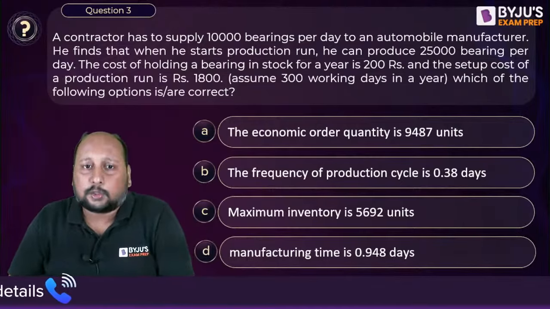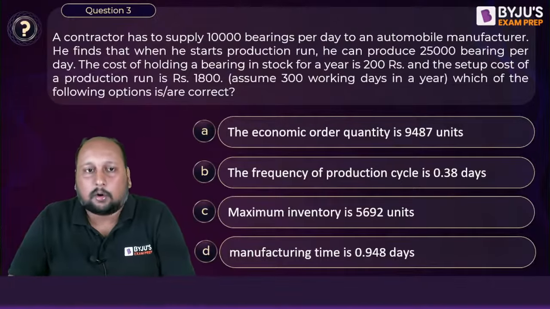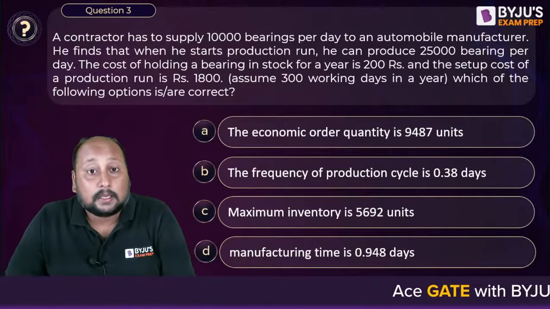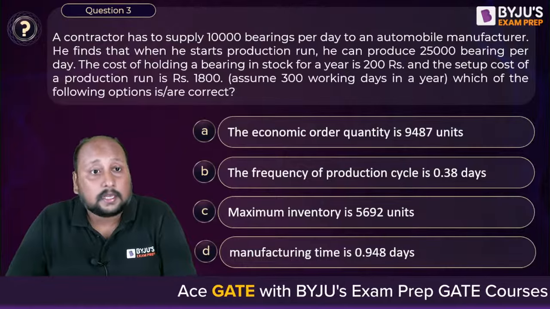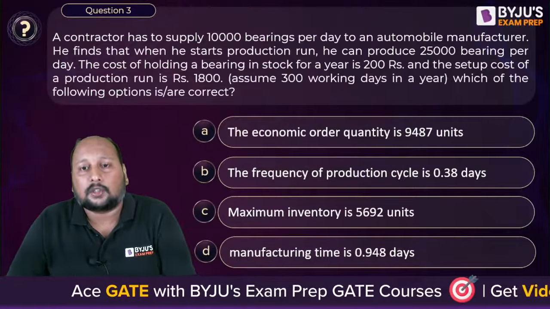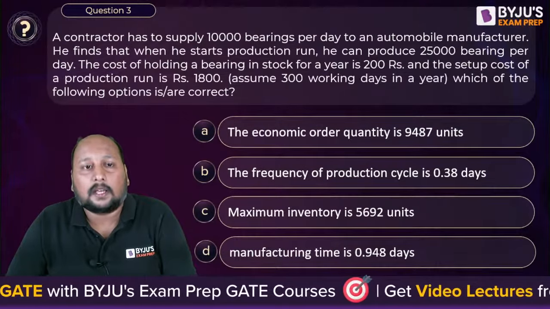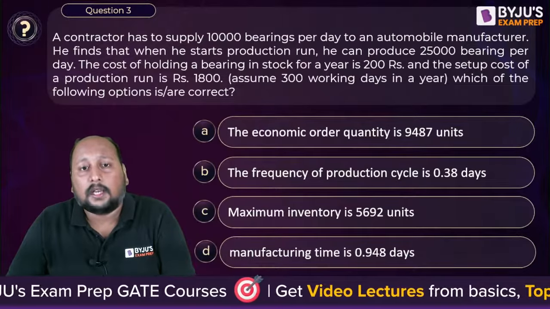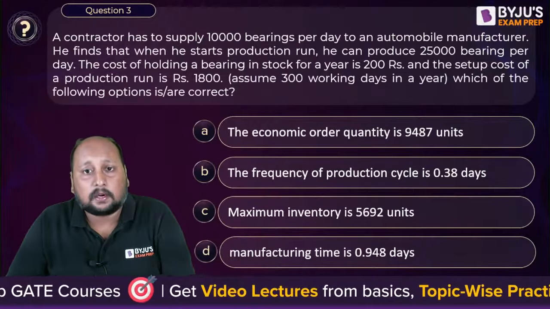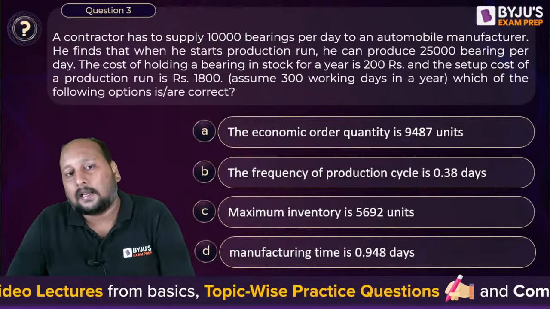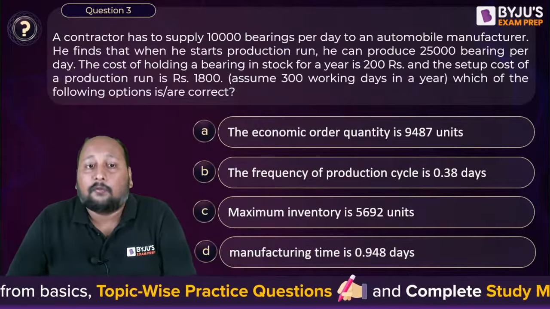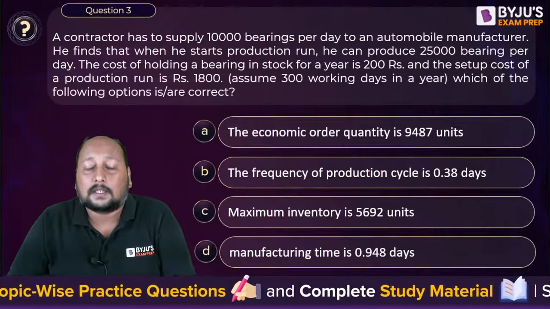Now, this question is from the inventory EOQ model. Let's hear out what they are saying. A contractor has to supply 10,000 bearings per day to an automobile manufacturer. He finds that when he starts a production run, he can produce 25,000 bearings per day. The cost of holding a bearing in stock per year is rupees 200 and the setup cost of production is 1800. Assume 300 working days in a year. Which of the following statements are correct?